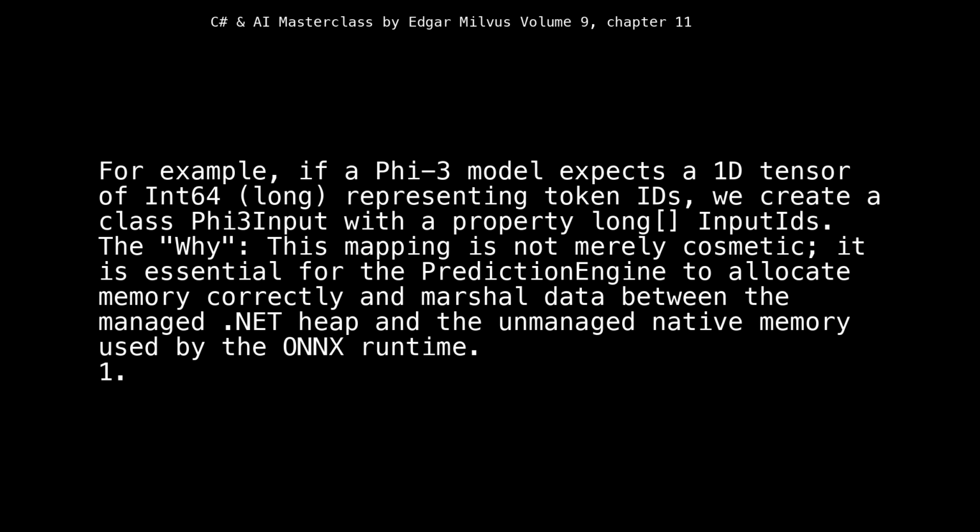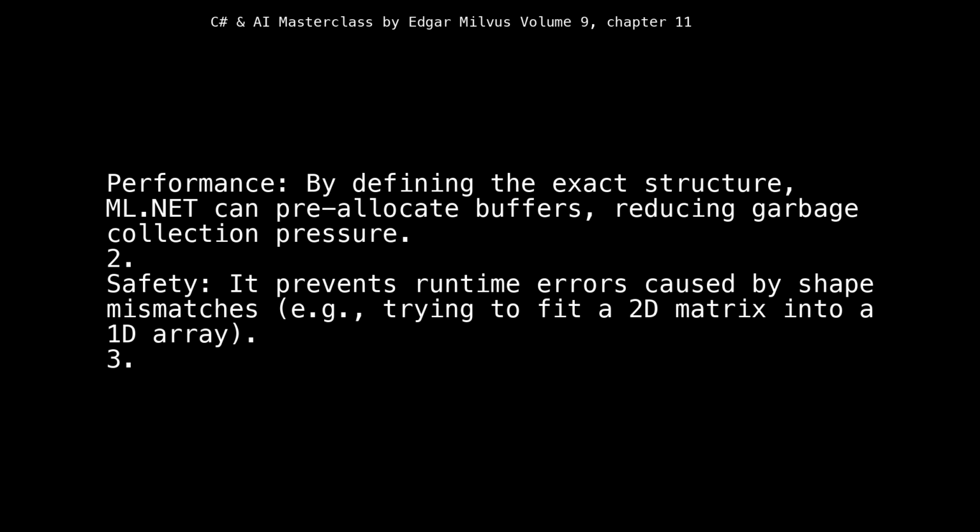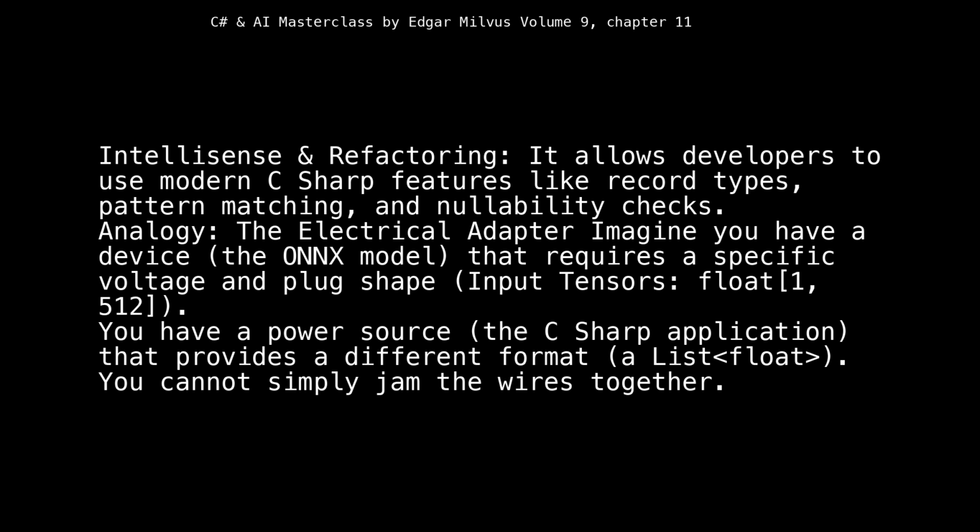1. Performance. By defining the exact structure, ML.NET can pre-allocate buffers, reducing garbage collection pressure. 2. Safety. It prevents runtime errors caused by shape mismatches, for example, trying to fit a 2D matrix into a 1D array. 3. IntelliSense and refactoring. It allows developers to use modern C# features like record types, pattern matching, and nullability checks.